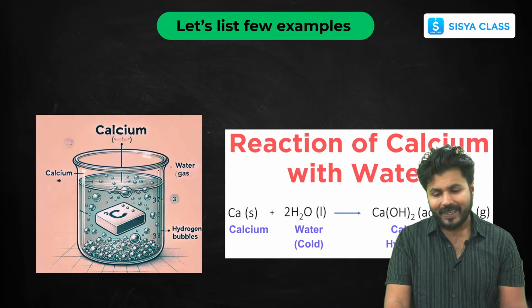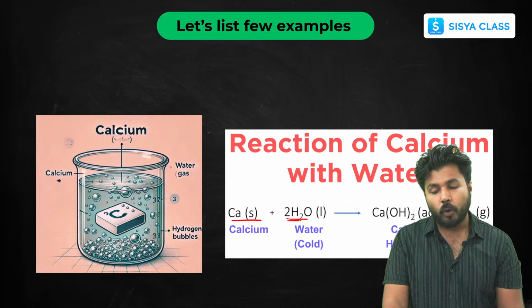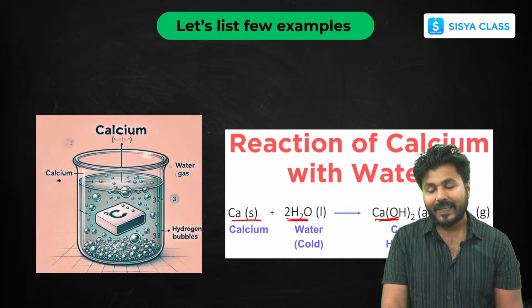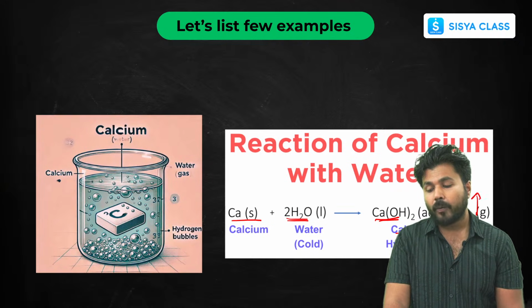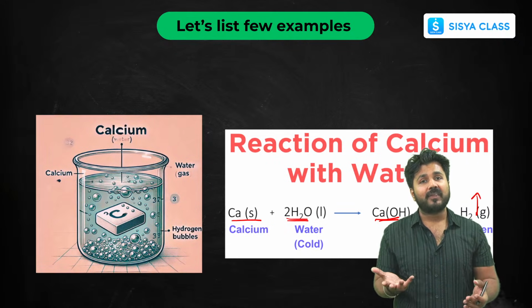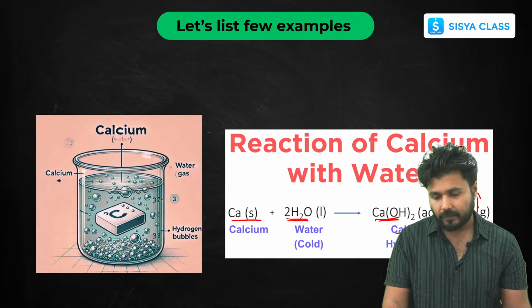Now let's see an example of calcium. Calcium reacts with cold water to form calcium hydroxide, that is your slaked lime, or lime water, and hydrogen gas is evolved. How can you observe this hydrogen gas? By taking a matchstick, it will produce a popping sound and it will show bubbles. That denotes your hydrogen gas.